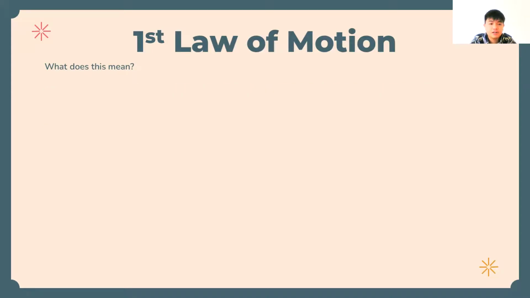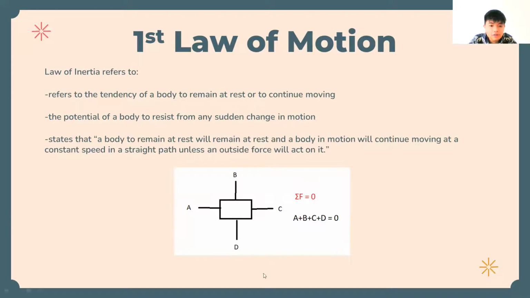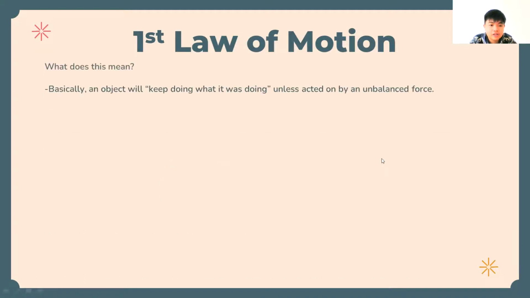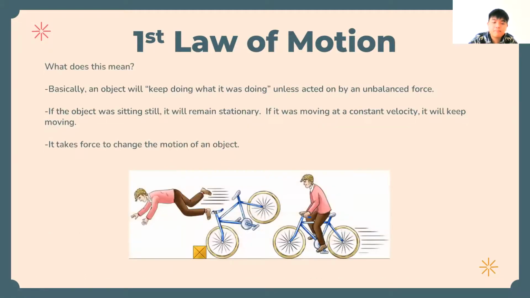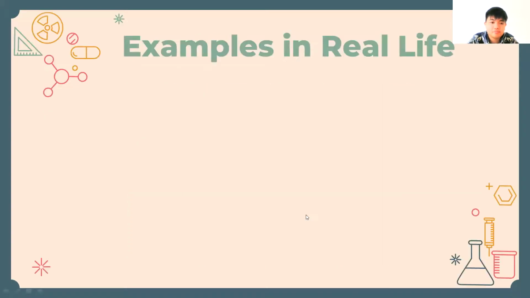As I said earlier, a body at rest will remain at rest, and a body in motion will continue moving at a constant speed unless an outside force acts on it. For example, a man is riding a bicycle, but he trips on something like a brick or a box. The bicycle was moving, but the force of the brick caused the bicycle to stop and the man just fell forward like that.